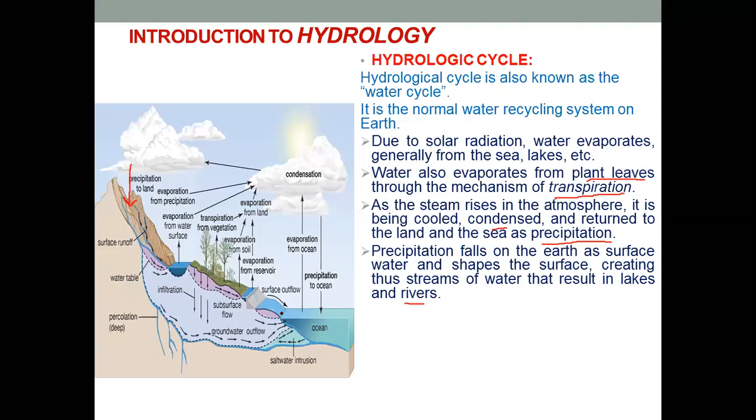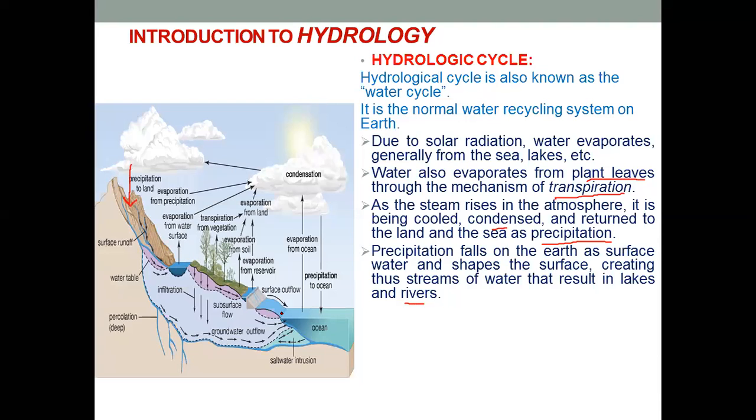Now, basically when water falls on a mountain, okay, we'll just consider here a mountain. When the water falls on the mountain, as the slope of the mountain is greater, water comes down from the mountain with a very great speed. Now as the water is coming down with a very great speed, it carries with itself some soil particles which are present on the mountains.